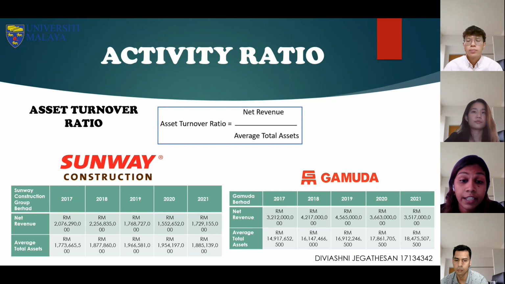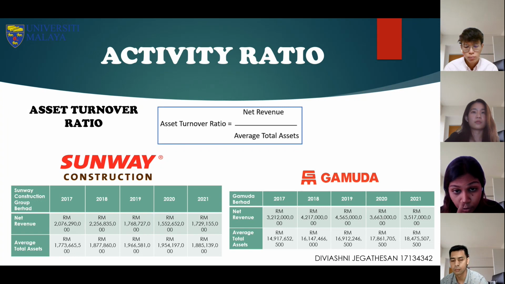After the liquidity ratio, we have the activity ratio that shows how productive a company is in using its assets to produce revenue. The asset turnover ratio is one of the activity ratios, and it shows the efficiency of a company in using assets to make sales. The ratio is interpreted based on the industry. We obtained the data for both companies as shown in the table by performing the calculation using the formula and generated the graph. Next one.